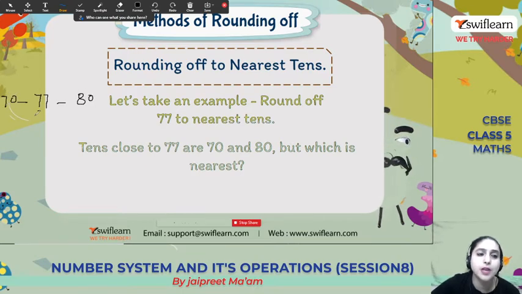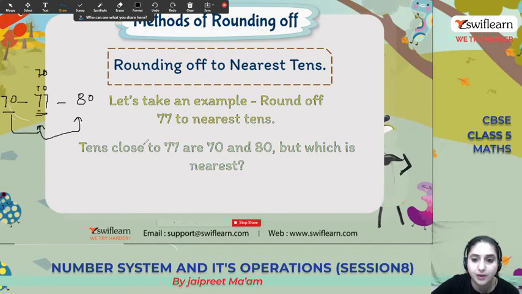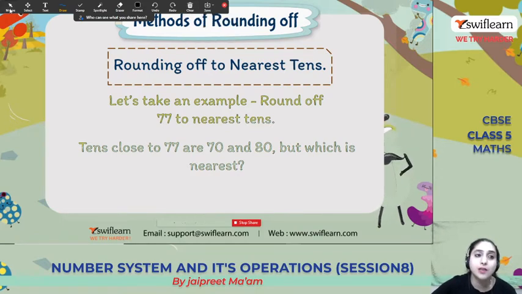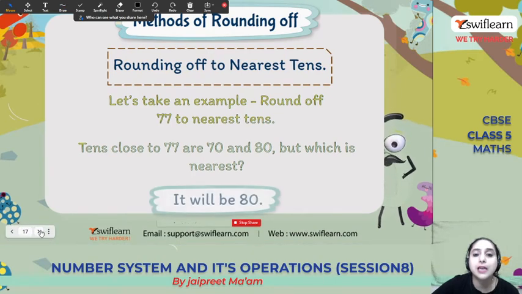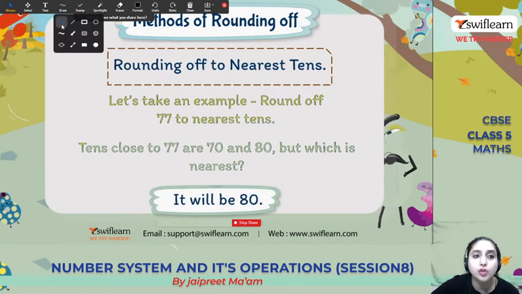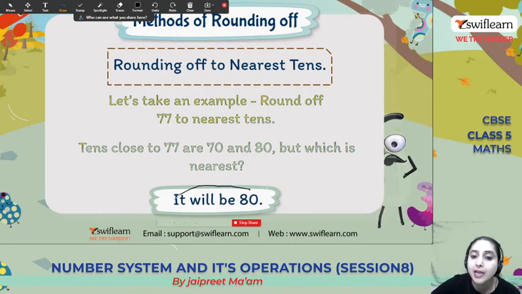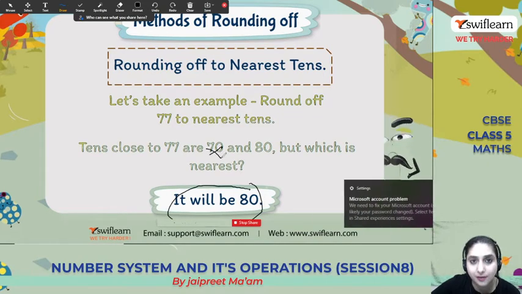Right? Because we are doing the rounding of the number at the tens place. And what is the number at the tens place? It's 7. So 70 is close to 77 and 80 is close to 77. But which is nearest? The most important thing is which is nearest, and nearest is 80. So when we round off 77, it will be 80, not 70.